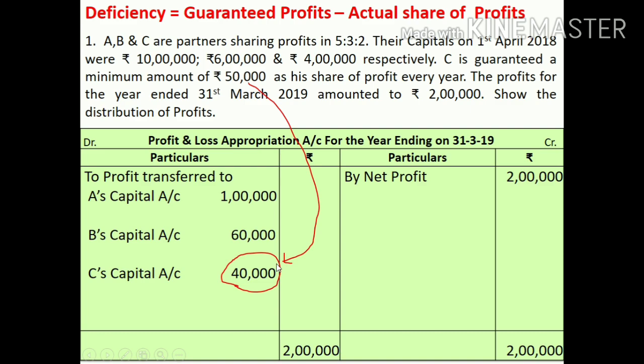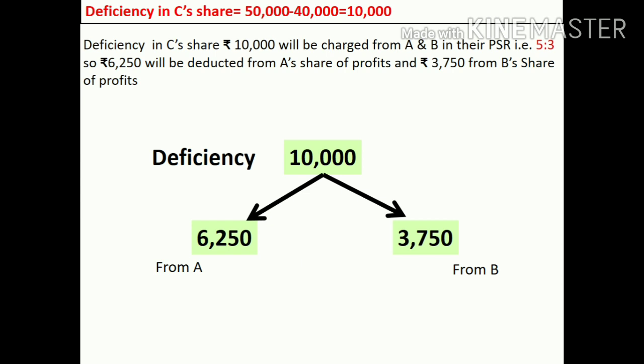And who will bear this deficiency? Because it is not mentioned in the question who will bear, that means the firm will bear, and besides C, who else is there in the firm? A and B. And what is the PSR among A and B? 5:3. That means the deficiency will be borne by A and B in the ratio of 5:3.